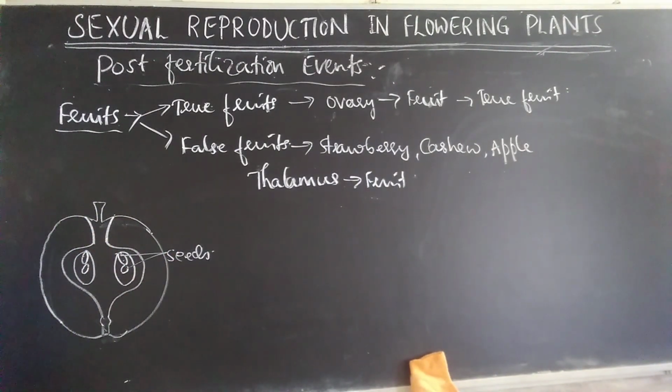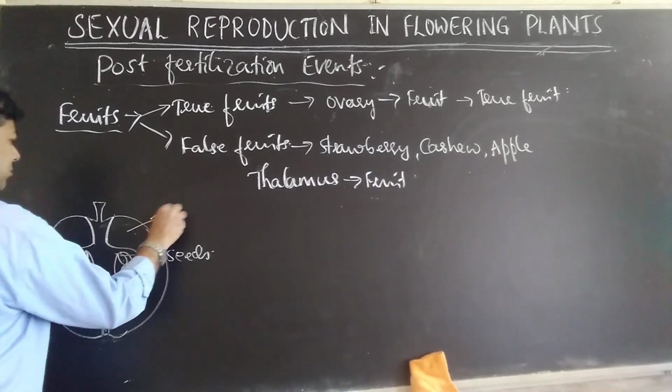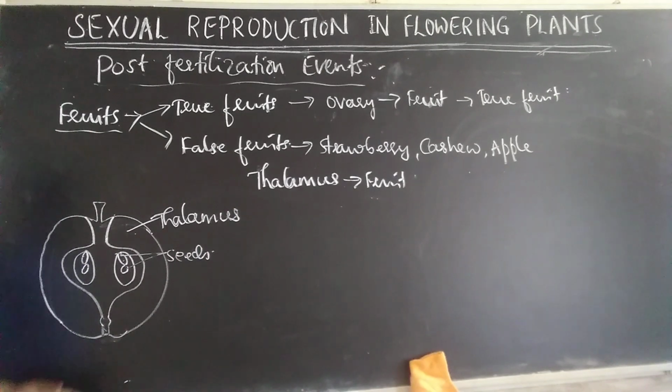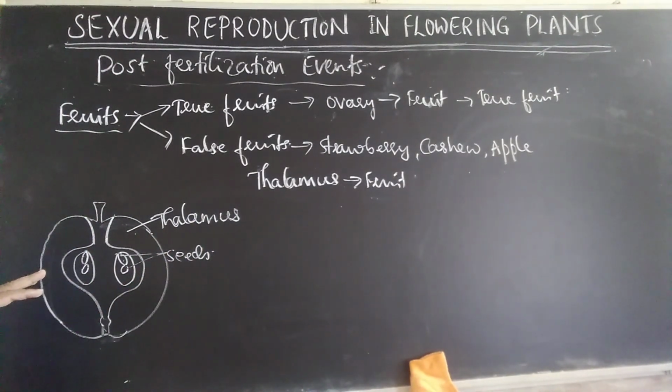Black color seeds you find. Then what is this part, the white color fleshy part that you see? This part, what you eat, that is thalamus. That is not the ovary. Thalamus produces fruit here. That is why it is a false fruit.